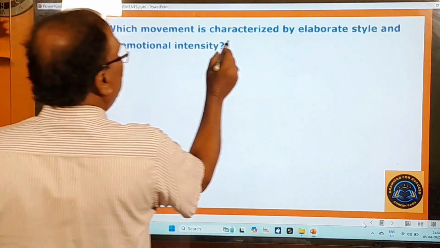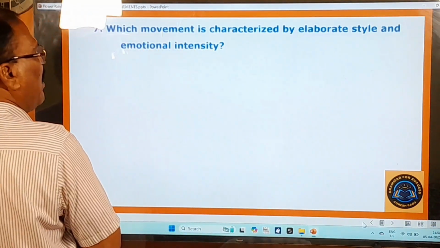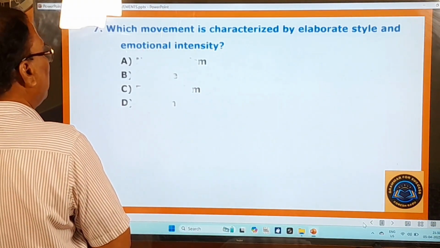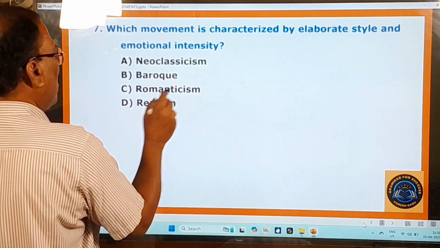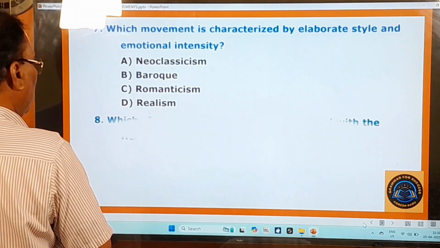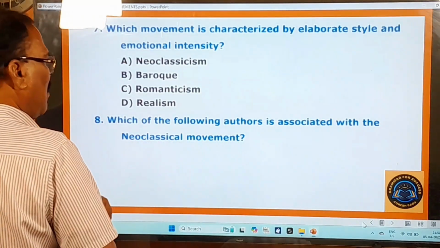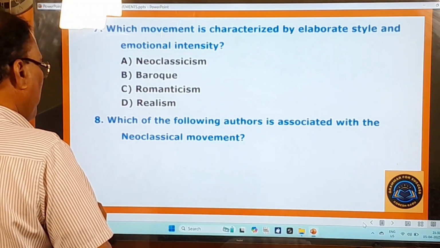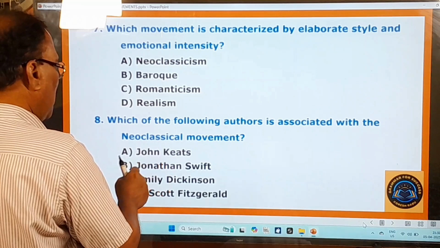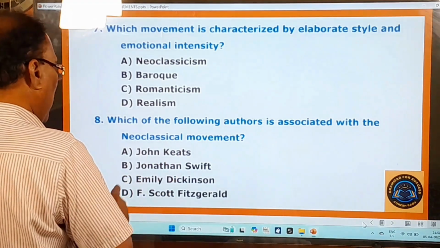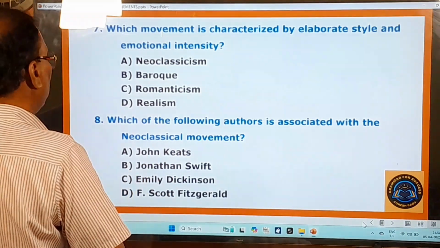Seventh question, which movement is characterized by elaborate style and emotional intensity? Neoclassicism, Baroque, Romanticism, Realism. Eighth question, which of the following authors is associated with the neoclassical movement? John Keats, Jonathan Swift, Emily Dickinson, F. Scott Fitzgerald.